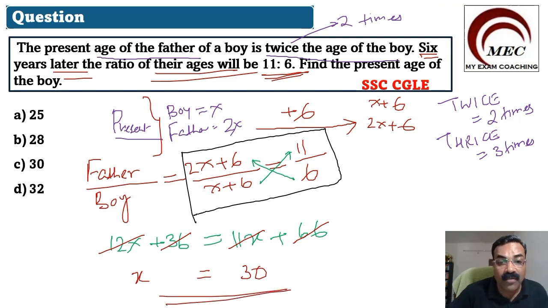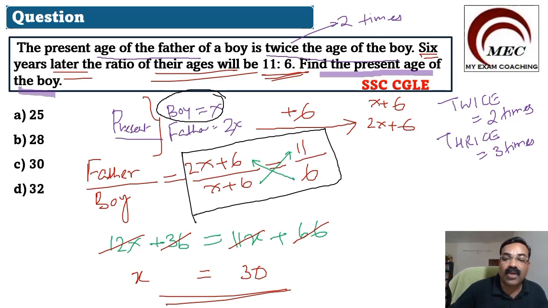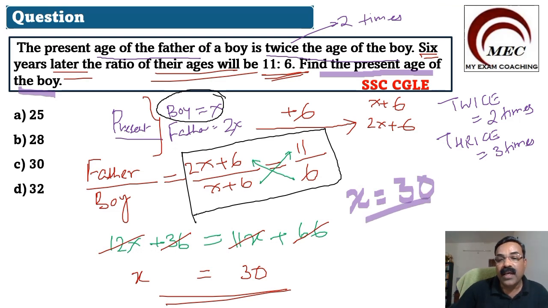But what have we taken x as? x is the present age of the boy. What we need to find out is the present age of the boy. So x is equal to 30. Accordingly, we will mark the correct option as option C. The only important step here is that you have to find out this formula.